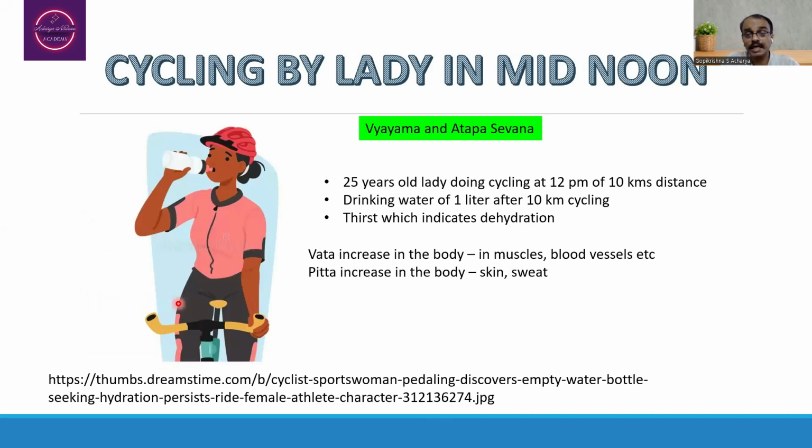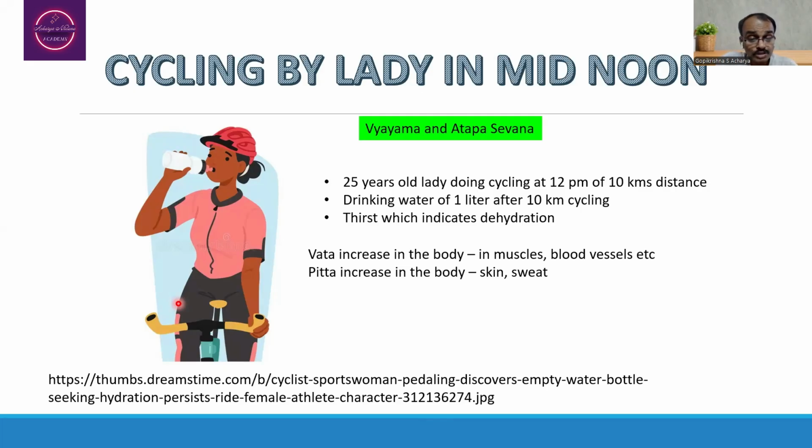Next example, let us say a 25-year-old lady is cycling at around 12 p.m. and is going to cover 10 kilometers. At that particular time, the lady may develop thirst, which indicates dehydration. During that time, she drinks 1 liter of water at once.